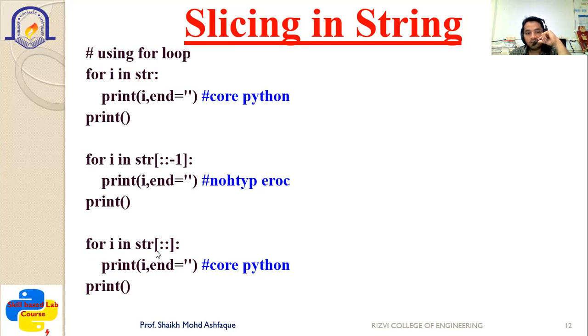Next is here for i in str[::]. So at that time it will read the entire string, right, from 0 to last. At that time what happens, print i, then you can see the output is printed in the same order as Python, meaning the entire string is printed.